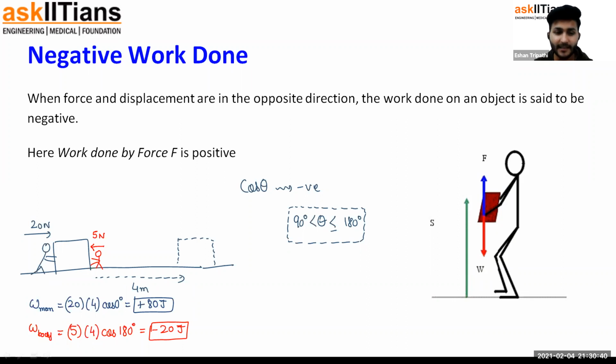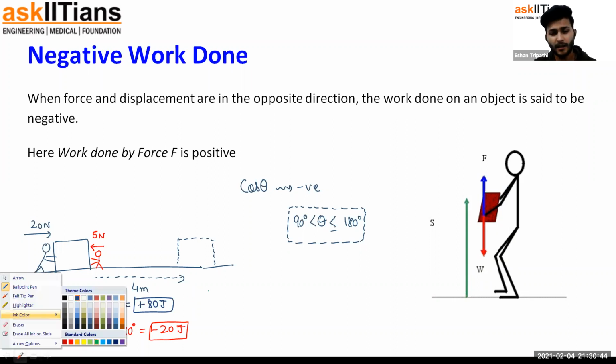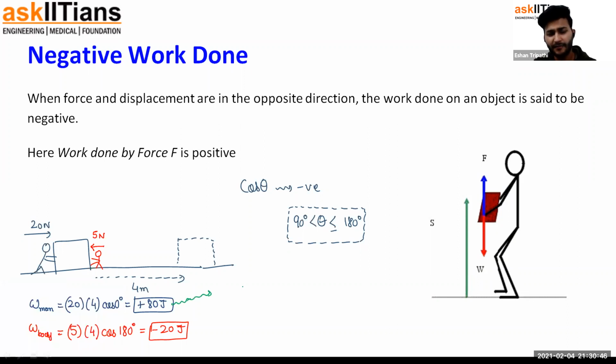Okay, so let me explain to you the physical meaning of positive and negative work done. Positive work means that the effort of the person, like the force, or I can say, work is a measure of the kind of effort he's putting in, that we discussed in the beginning.